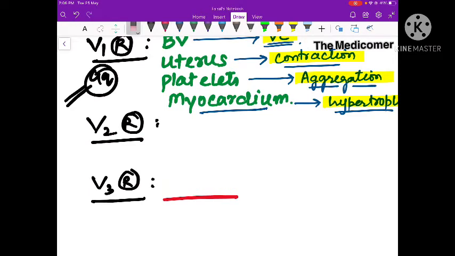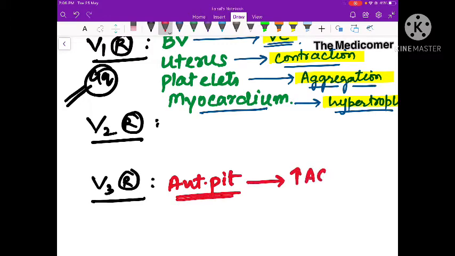V3 receptor is mainly located on the anterior pituitary, and the stimulation of this receptor causes an increase in ACTH production.